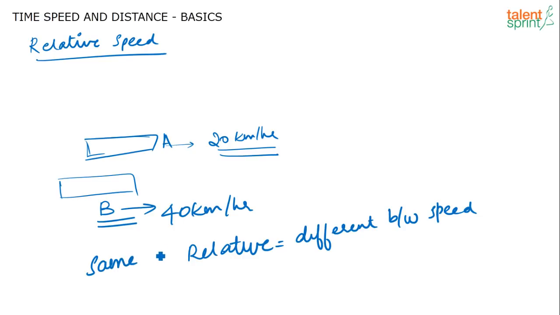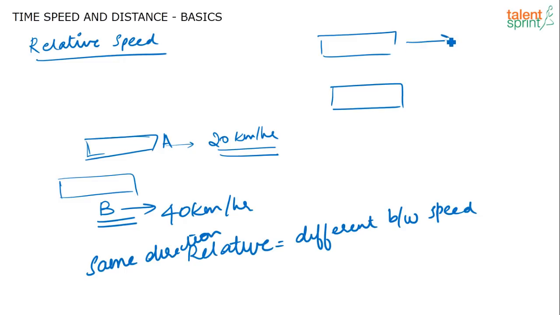Now if two objects are moving in the opposite direction, the relative speed is the sum of the speeds of the objects. For example, if you have two trains, and I am giving the train example because this is something we would all have felt as children when we sit in a train. If two trains are moving in opposite directions, their speeds get superimposed and added on. Again, how do you explain this by sitting on the train?